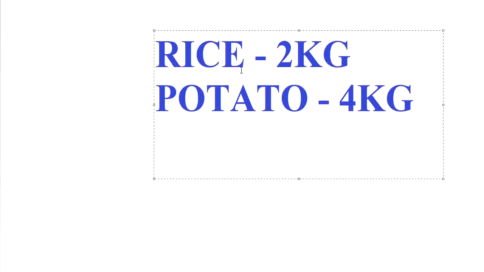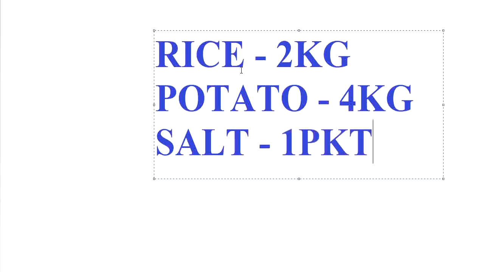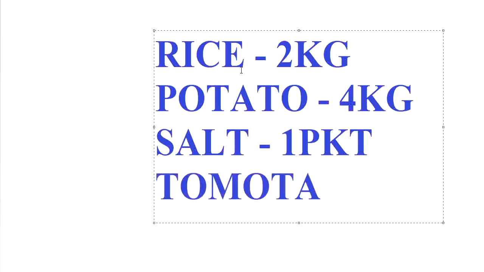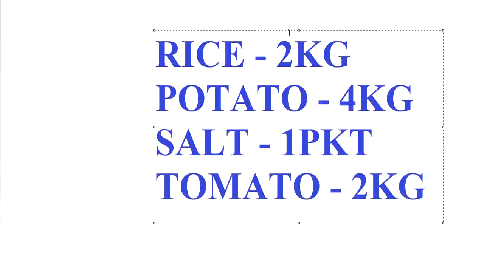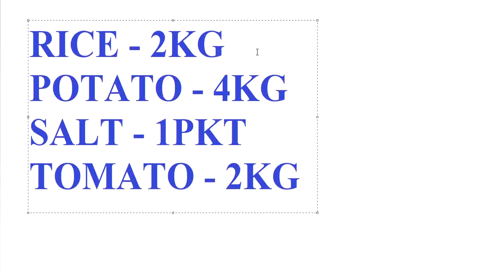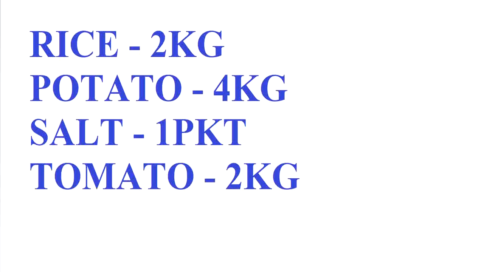Then you are asked to buy 1 packet of salt. Then next thing you are asked to bring tomato, this also 2 kilogram. So this is your material, these are the items which you have to purchase from the market.